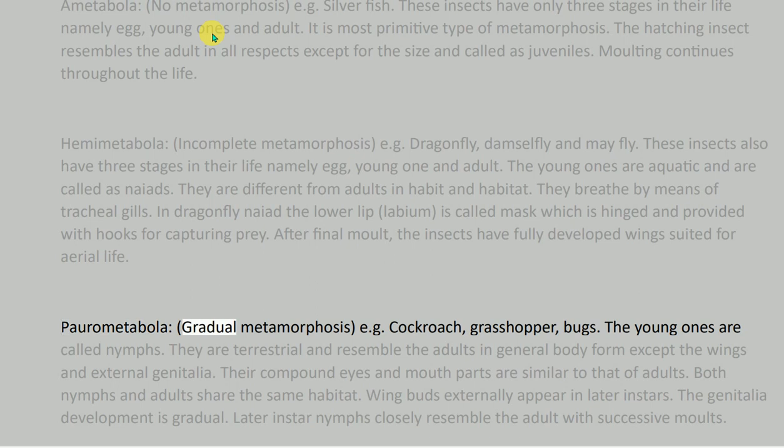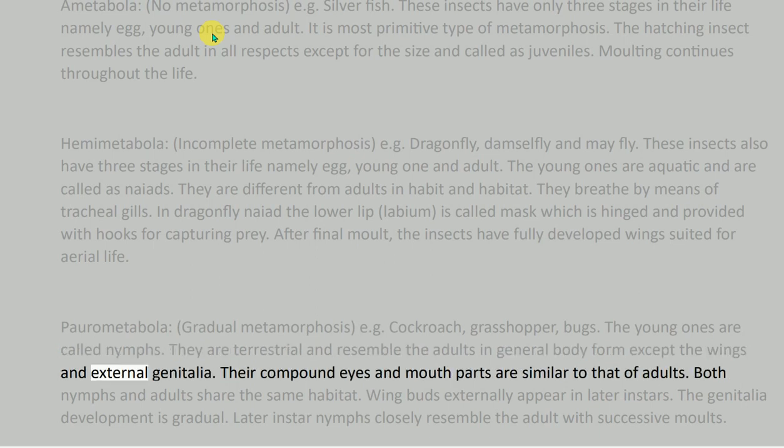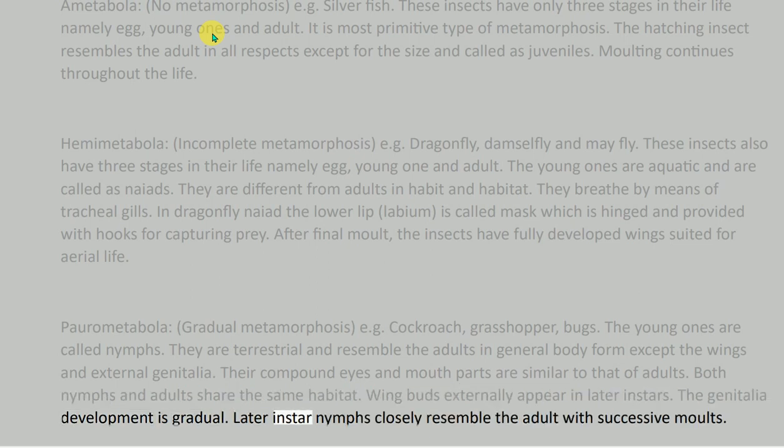Paurometabola, gradual metamorphosis, e.g. cockroach, grasshopper, bugs. The young ones are called nymphs. They are terrestrial and resemble the adults in general body form except the wings and external genitalia. Their compound eyes and mouth parts are similar to that of adults. Both nymphs and adults share the same habitat. Wing buds externally appear in later instars. The genitalia development is gradual. Later instar nymphs closely resemble the adult with successive molts.